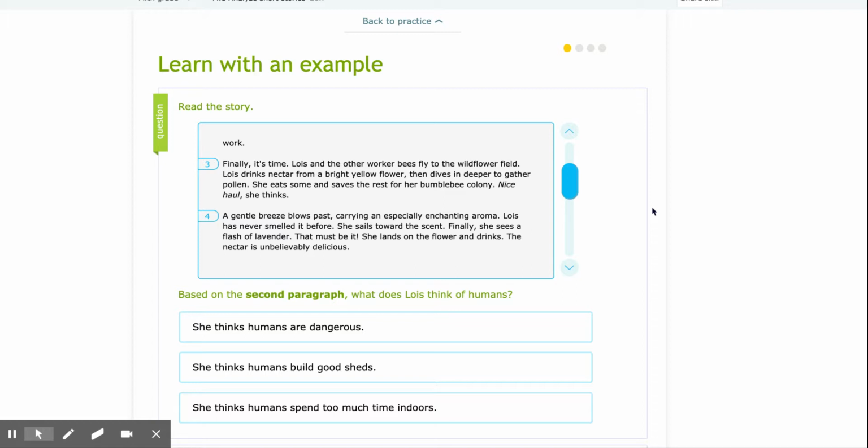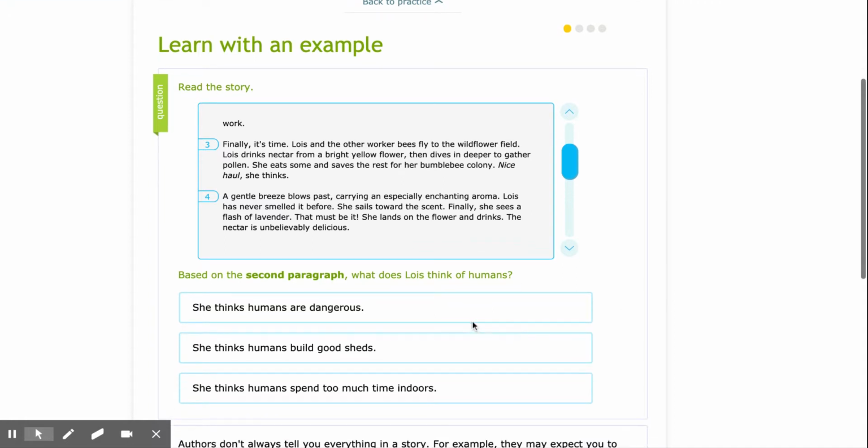Now, we have more of our story, but for the sake of time, we're not going to read it all today. We do want to take a closer look at paragraph 2 because of our question. Our question reads, based on the second paragraph, what does Lois think of humans? She thinks humans are dangerous, she thinks humans build good sheds, or she thinks humans spend too much time indoors.